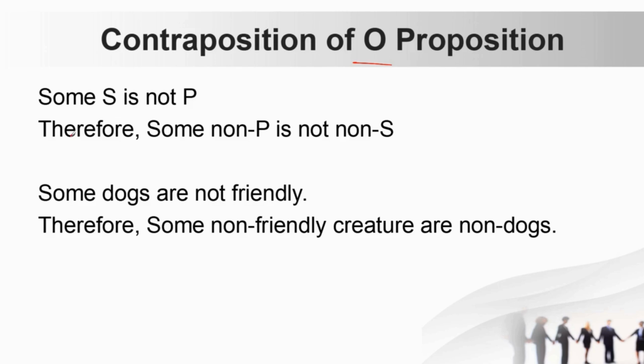In the O preposition, again it will remain O: some non-P is not non-S. So again, not non-S, O preposition, and then you are switching and replacing it. If you see the example here, some dogs are not friendly. It would be some non-friendly creatures are not non-dogs. So again, two steps are important here. First is switch and then replace with the term complement. So again, these are the two things you have to remember.